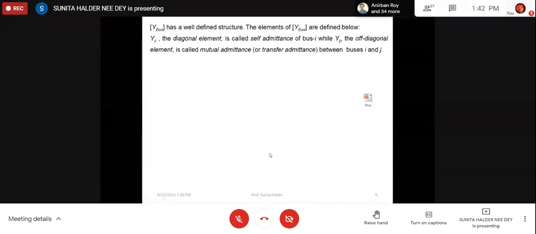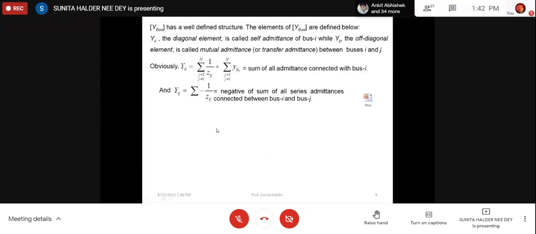Now it is right. I could not think of it last day. So I think now we can understand this one. This will be the summation of all series admittances connected between bus I and bus J. So if there is more than one Zij, then you can add them. Like in the example I have given, there are two Z12, so minus 1 by Z12 for one line and minus 1 by Z12 dash for the other line. Because here there is no specific value, we cannot say it that way. So whatever you feel comfortable to understand, you understand in that. Will you understand this summation, or shall I keep it as it was?